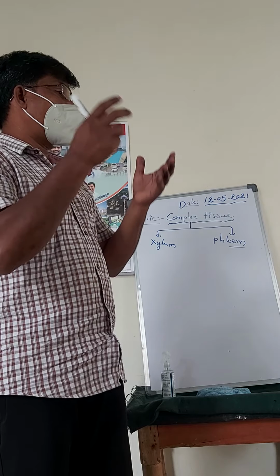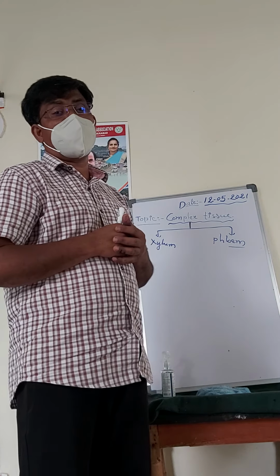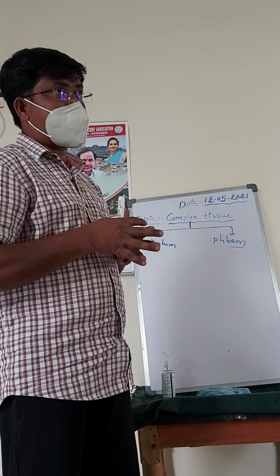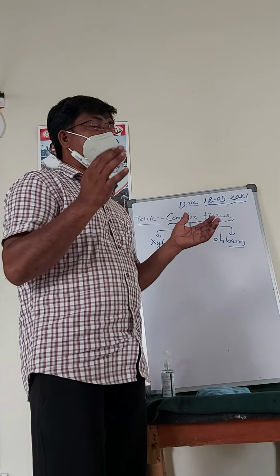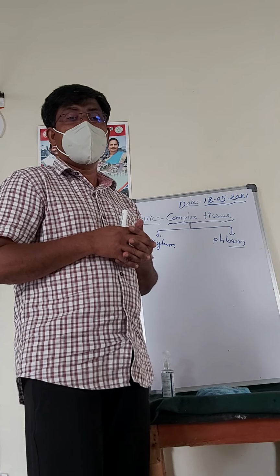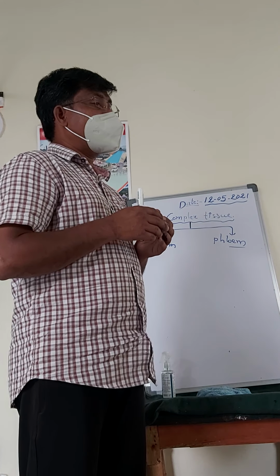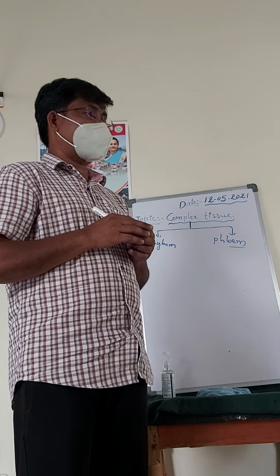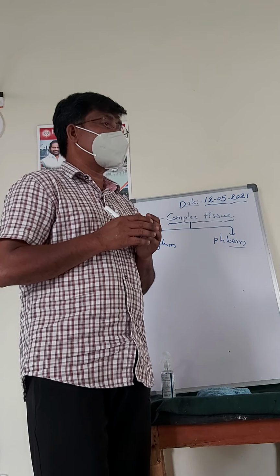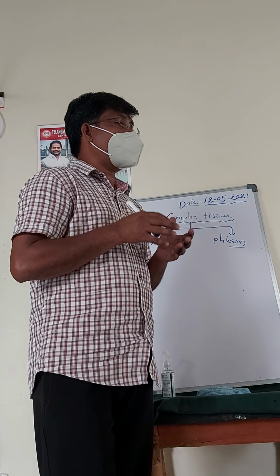So there are two types of complex tissue. One is xylem and second is phloem. If you can see the xylem, xylem is a main water conducting tissue. Xylem is a main water conducting tissue, and also xylem gives mechanical support to the plant body.